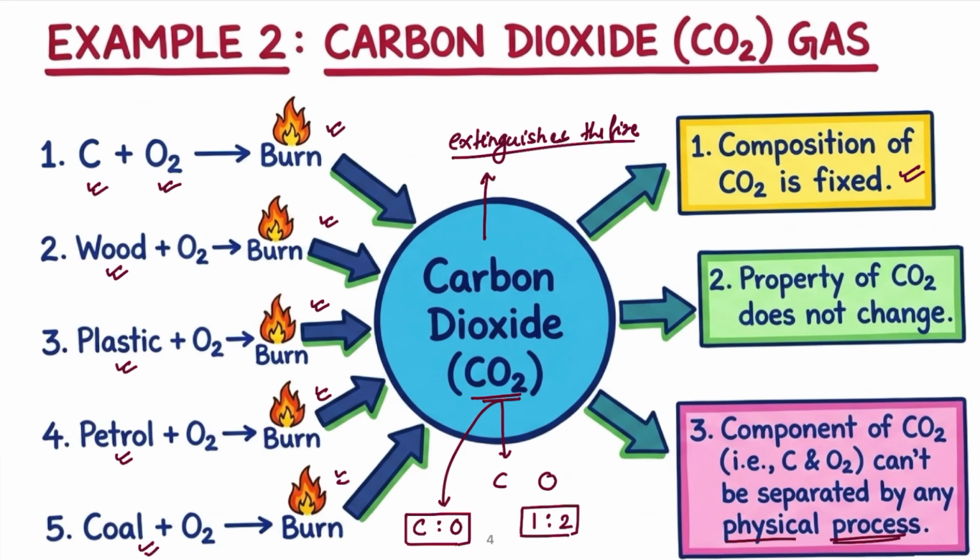A substance will have a fixed composition, its properties will not change, and its components cannot be separated by any physical method. Now generally there is confusion among students. Whenever we say the word matter or substance, people think that both are the same, but actually these two words are different, with different senses and different concepts. So what is the meaning of matter and what is the meaning of substance?